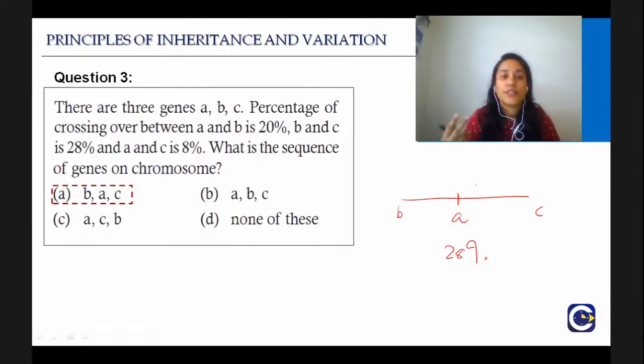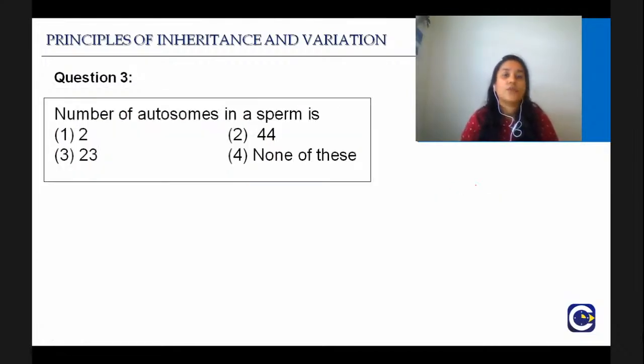Here there are just 3 genes. Sometimes they can give you even more. So try to always start with the maximum percentage and then keep on going slowly down. Very good. Next question. Number of autosomes in a sperm is? The number of autosomes in a sperm is it 2, is it 44, is it 23, or none of these? So what is the right answer?